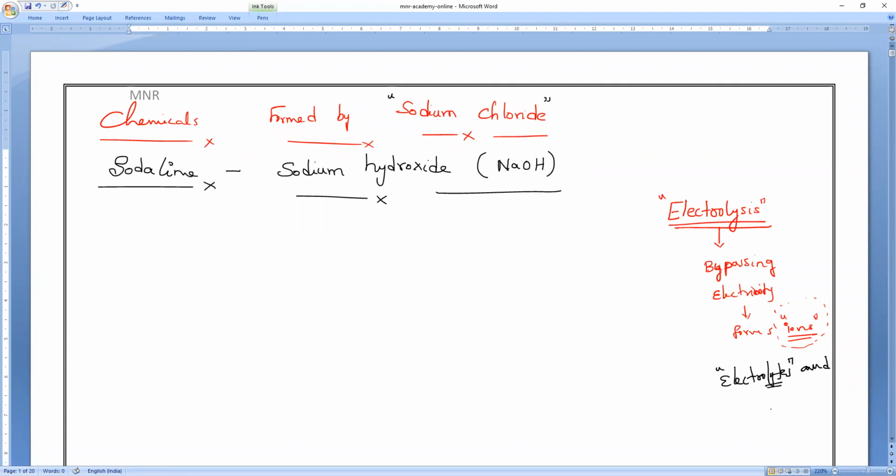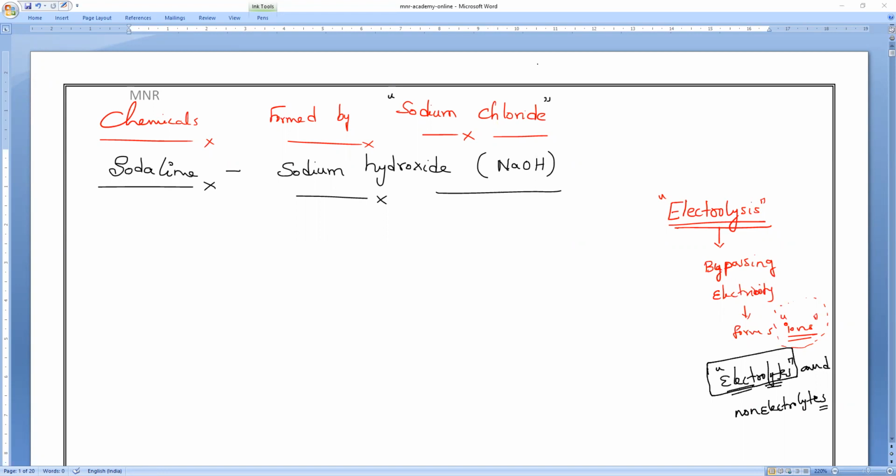Who can form ions? They are electrolytes. Who does not form ions? They are called non-electrolytes. If you take for example hydrochloric acid solution, is it an electrolyte or non-electrolyte? It is an electrolyte. We studied properties of acids. All the acids are good conductors of electricity. But what is the common substance present in all acids? H plus ions. Yes or no?